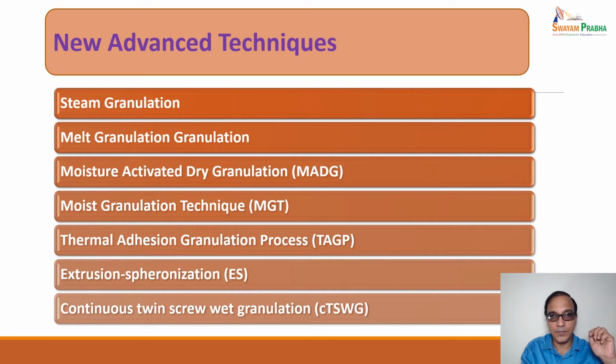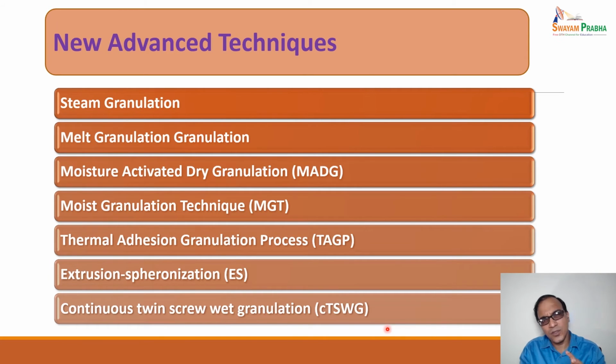Now let us discuss a little bit about the new and advanced techniques of granulation. These are steam granulation, moist granulation technique (MGT), moisture activated dry granulation (MADG), thermal adhesion granulation process (TAGP), extrusion spheronization (ES), and continuous twin screw wet granulation (CTSWG).